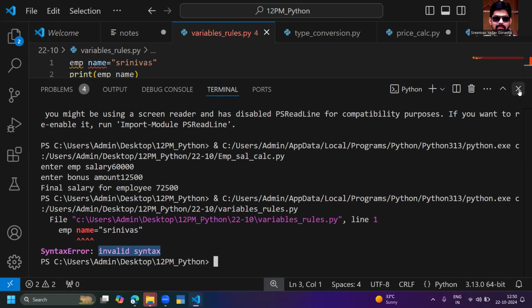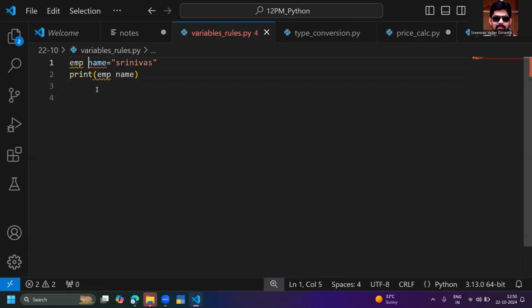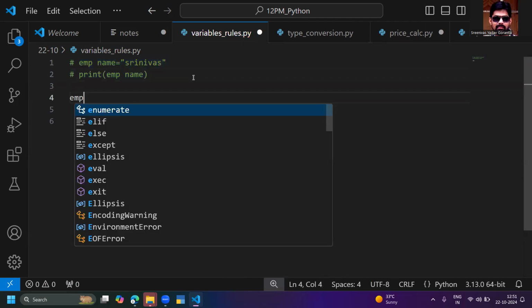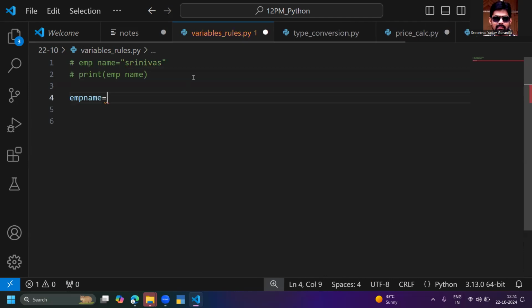Sir, you said a variable name is a custom defined name, but I'm giving a space here, sir. That is the reason it is not accepting the variable name. So you cannot define the variable name like that. You can define the variable name like this: EMP name is equal to Srinivas. Yes, this will print.